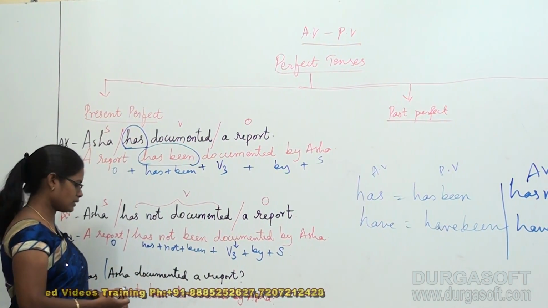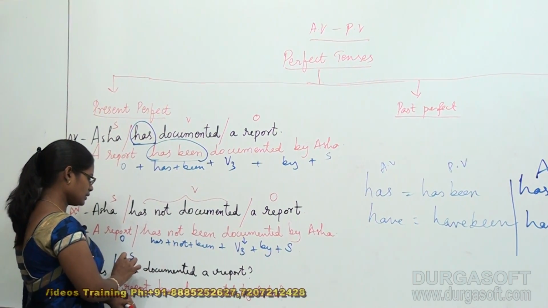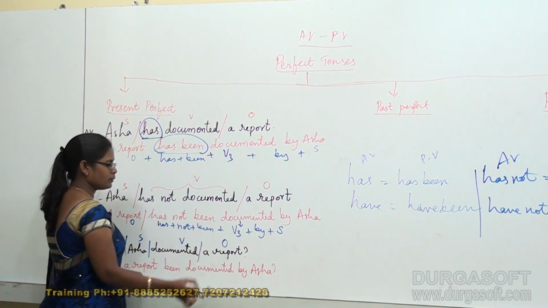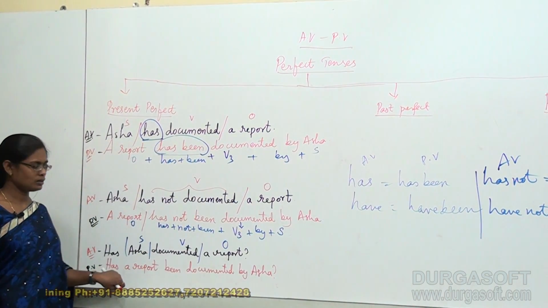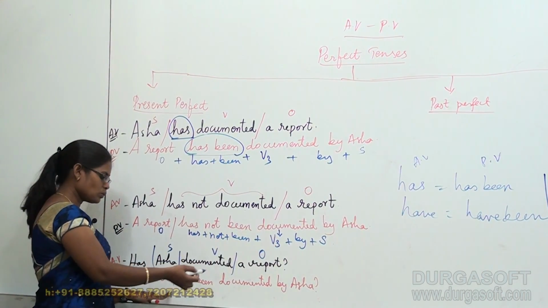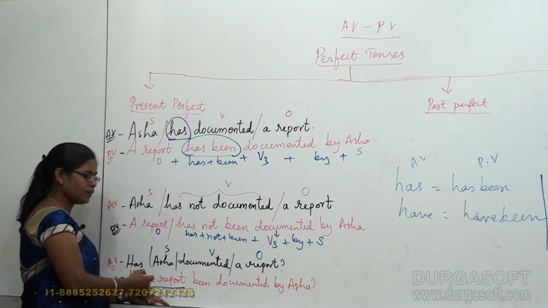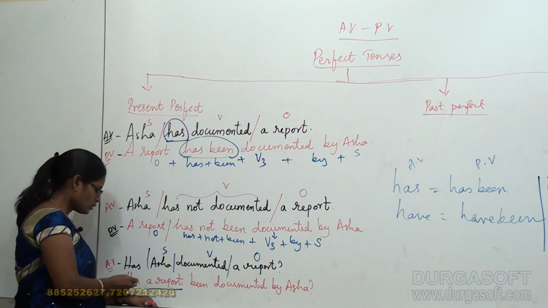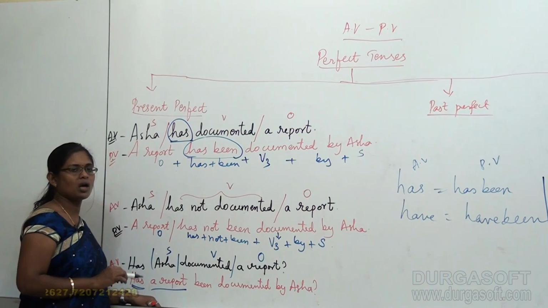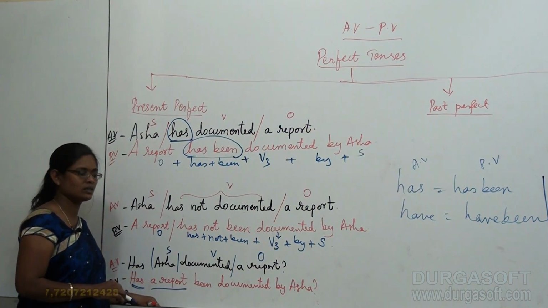Consider from this place. Asha is the subject, documented is the verb, a report is the object. Now, a report, we have begun our sentence with a report, right? So a report is a singular subject, so has agrees here always to have a question in the passive voice.